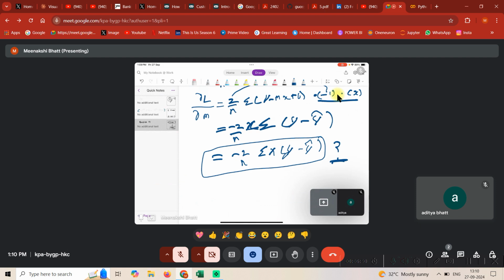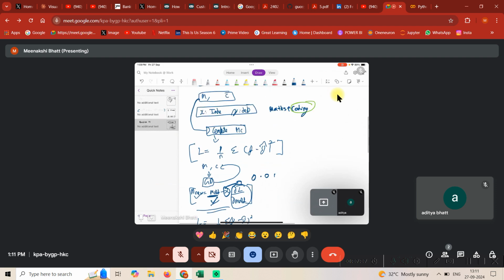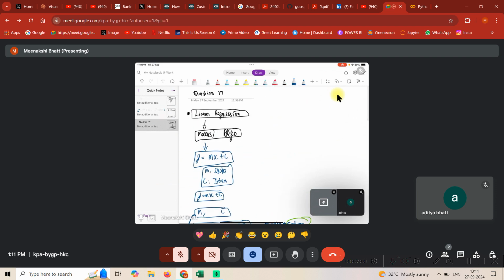And guys, once you understand how we compute this, you can compute m new, that is m old minus learning rate times this gradient. This is how people in organizations like OpenAI, Anthropic, and Microsoft also work.